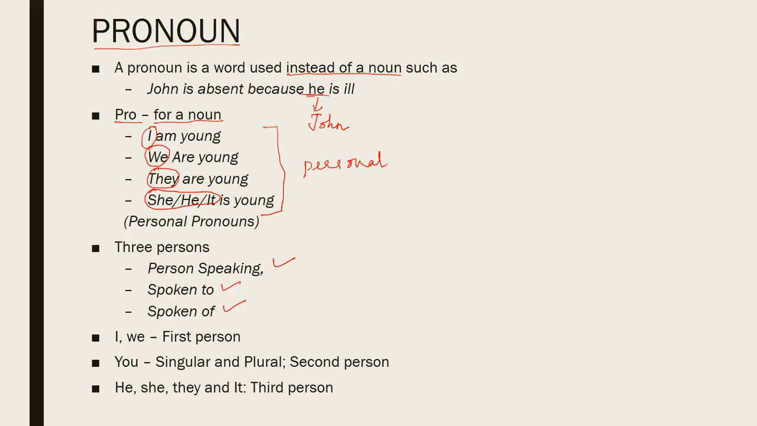The pronouns I and we, which denote the person or persons speaking, are said to be personal pronouns of the first person. The pronoun you, which denotes the person or persons spoken to, is said to be a personal pronoun of the second person. You is used both in singular and plural forms. The pronouns he, she, and they, which denote the person or persons spoken of, are said to be personal pronouns of the third person. It, although it denotes the thing being spoken of, is also called a personal pronoun of the third person.